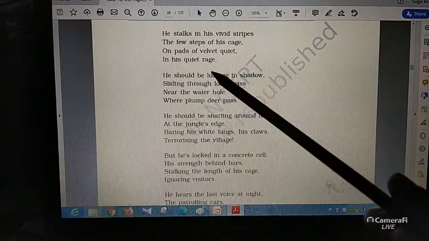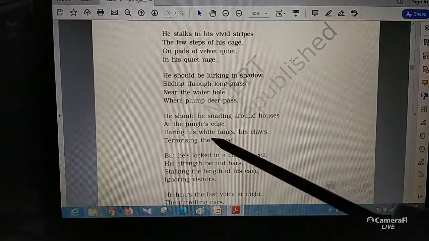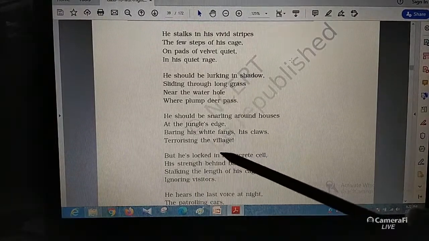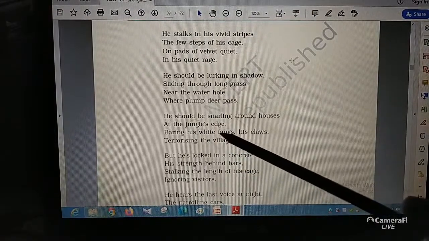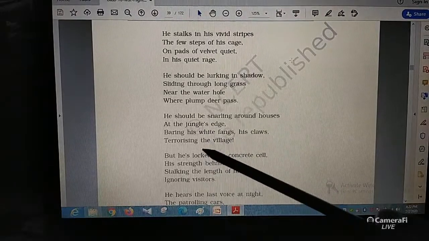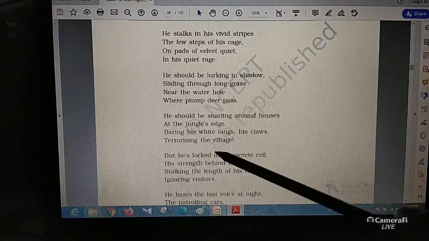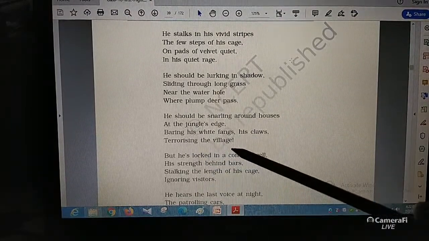So if the question comes, he should be snarling around houses at the jungle's edge, then the question can be asked: how is the tiger terrorizing the village? You can write this.